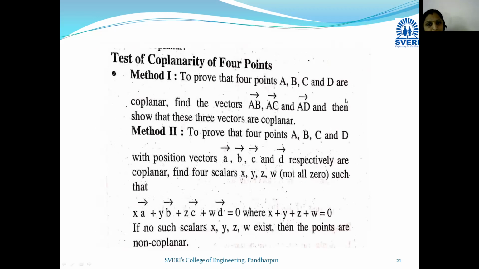Now this gives us the test of coplanarity of 4 points. If 4 points A, B, C, D are there, these points are said to be coplanar if there exists a linear combination x a bar plus y b bar plus z c bar plus w d bar is equal to 0, such that x plus y plus z plus w is equal to 0. Okay, if no such scalars exist, then we can say that these 4 points are non coplanar.